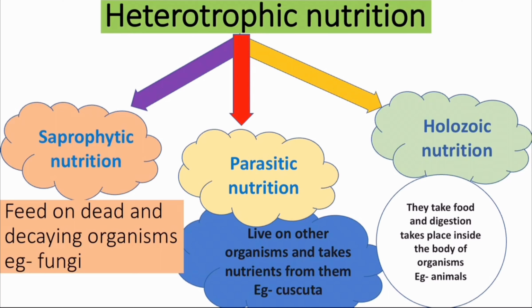So based on how an organism takes food and utilizes it, heterotrophic nutrition can be classified as saprophytic nutrition, parasitic nutrition, holozoic nutrition. Saprophytic nutrition means feed on dead and decaying organisms. Parasitic means live on other organisms and take nutrients from them. Holozoic nutrition means they take food and digestion takes place inside the body of the organism. Now in this chapter you will be learning in detail about holozoic nutrition.